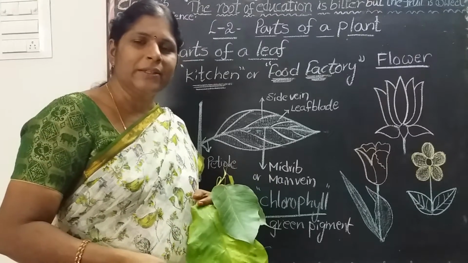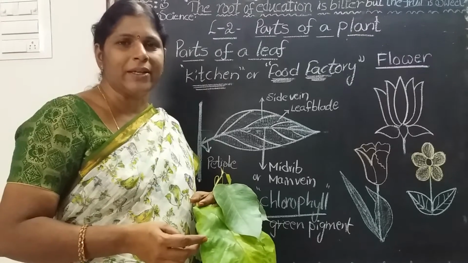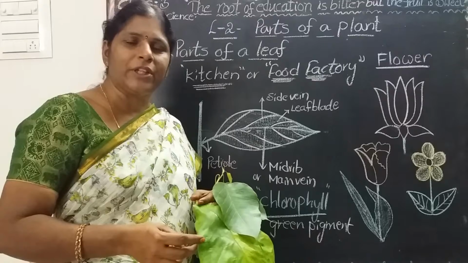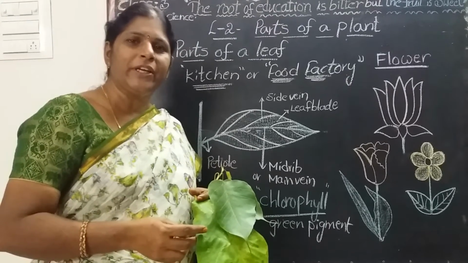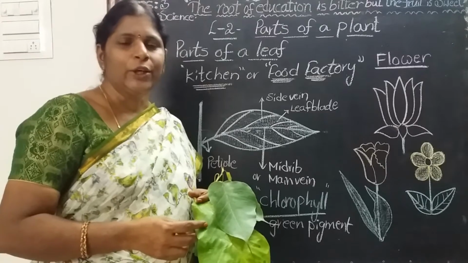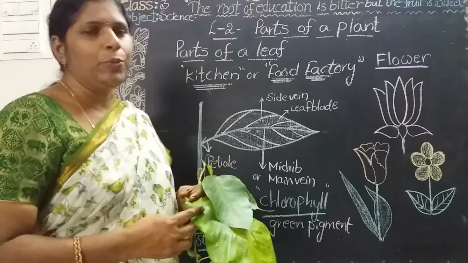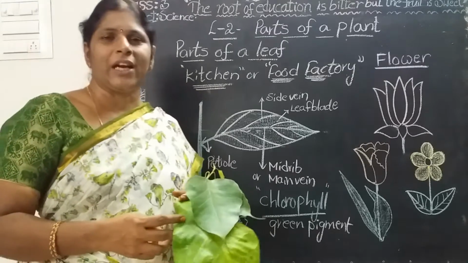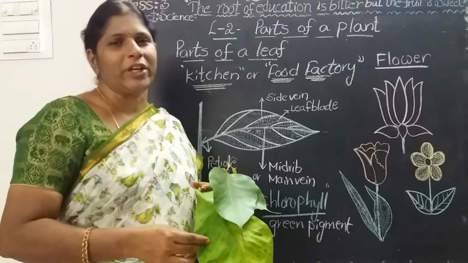Yes children, can you imagine a plant without roots? Coming to the lesson, what is the name of the second lesson? Parts of a plant. Children, can you imagine a plant without a root? No. Root is very important for the plant. Root holds the plant firmly in the soil. If you pour water, water reaches the ground. Roots absorb water and nutrients from the soil.